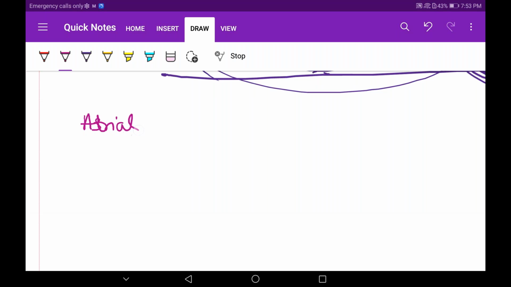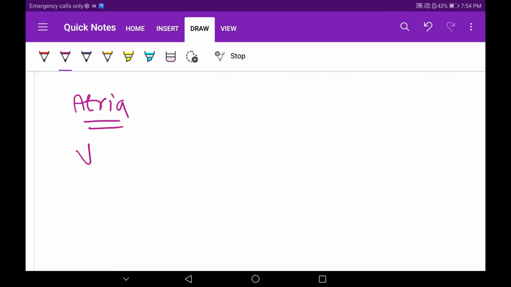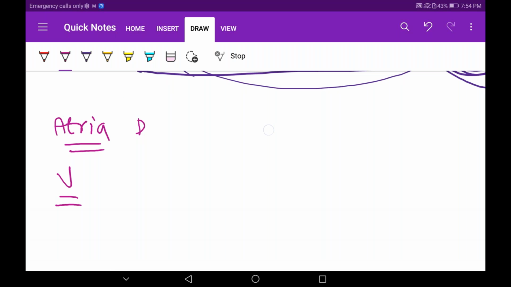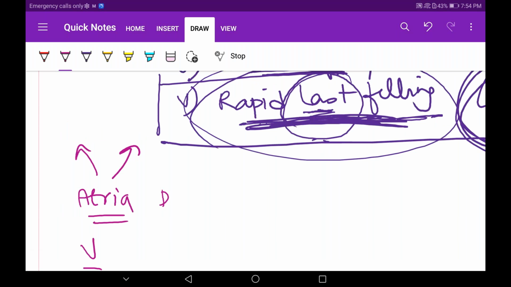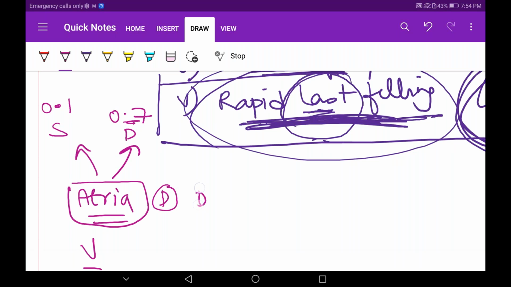Many of them are asking you to just repeat the DD and SS sequence which you wrote in that box. Okay, simple. No worries. See, I told you guys, right? In atria, I will take everything as 0.1 seconds. I told na. Systole, how much time do I give? 0.1 seconds I give in atria. And here I give 0.7 for diastole. 0.1 is 1 only, so for diastole I write 7 times.